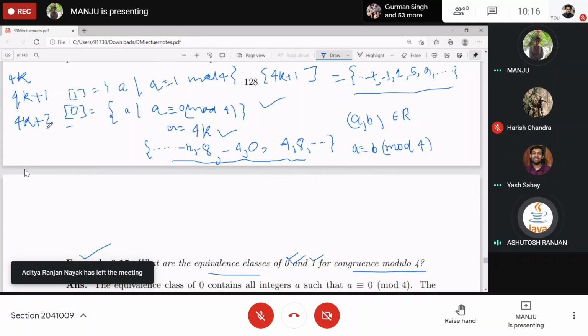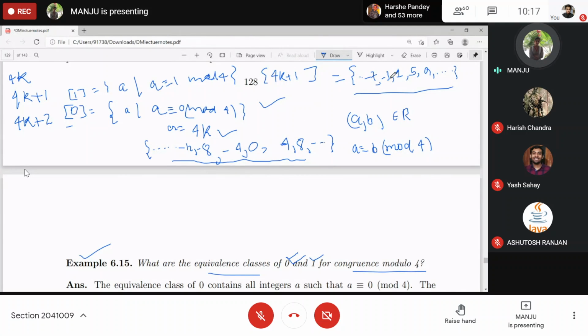If you collect all those elements, that will obviously be different from these. And the equivalence class of 3 will similarly be given by 4k plus 3. Correct? What about the equivalence class of 4?